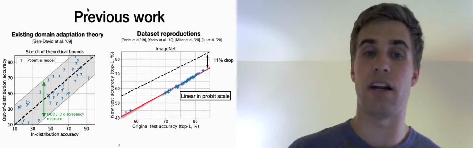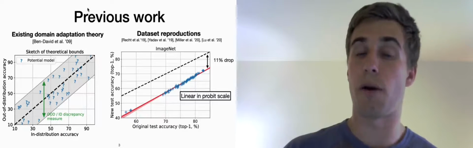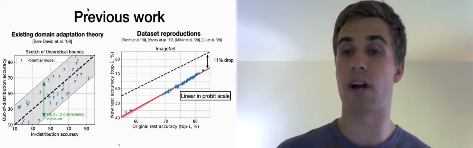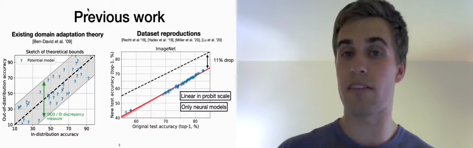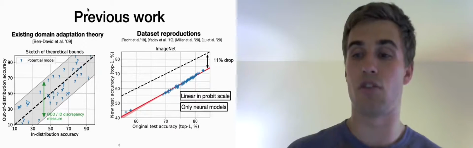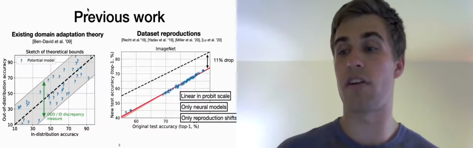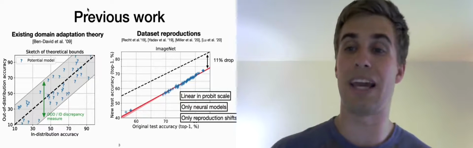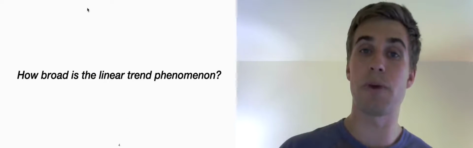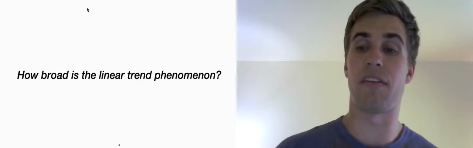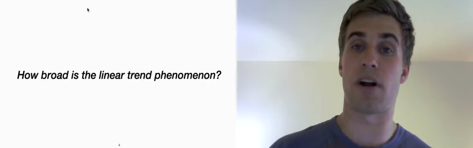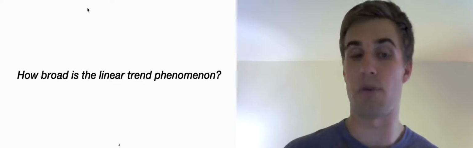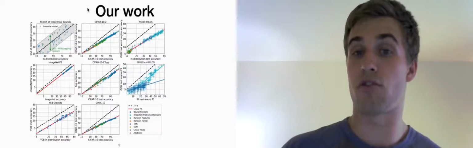However, domain adaptation theory is very broad and covers essentially arbitrary pairs of distributions and any model. In contrast, this precise relationship in dataset reproduction, while interesting, was so far, in existing experiments, limited to considering high-performing neural models and only concerned itself with reproduction shifts. So given the preciseness of this relationship between in and out-of-distribution performance, the question that we consider in our work is, how broad is the linear trend phenomenon that we observed in this dataset reproduction setting? Does it extend beyond high-performing CNN models, and does it extend beyond dataset reproductions? In our work, we show the answer is a resounding yes.